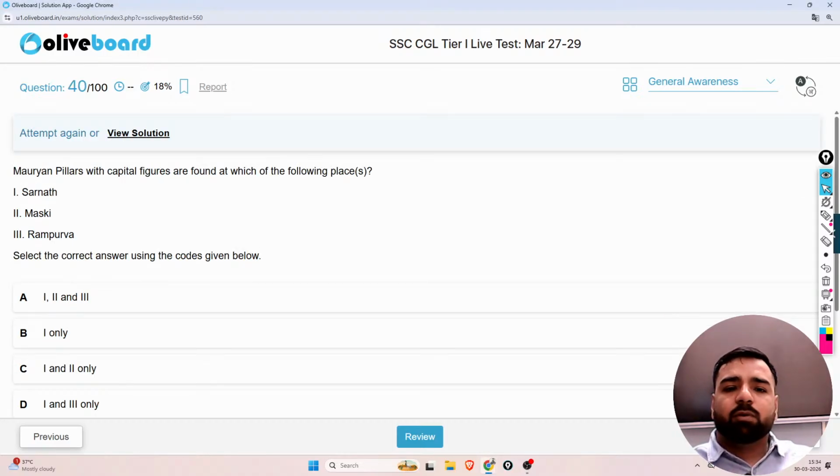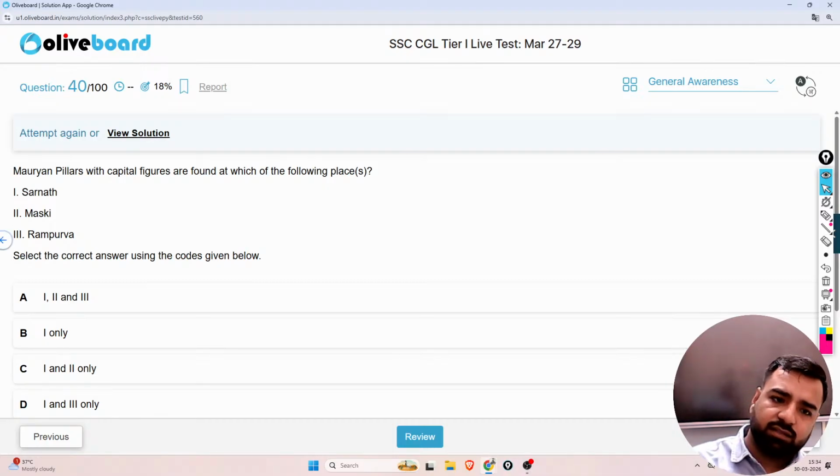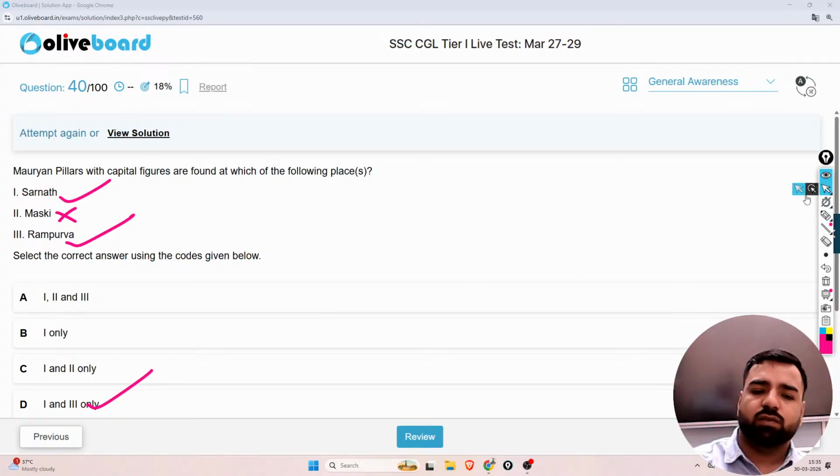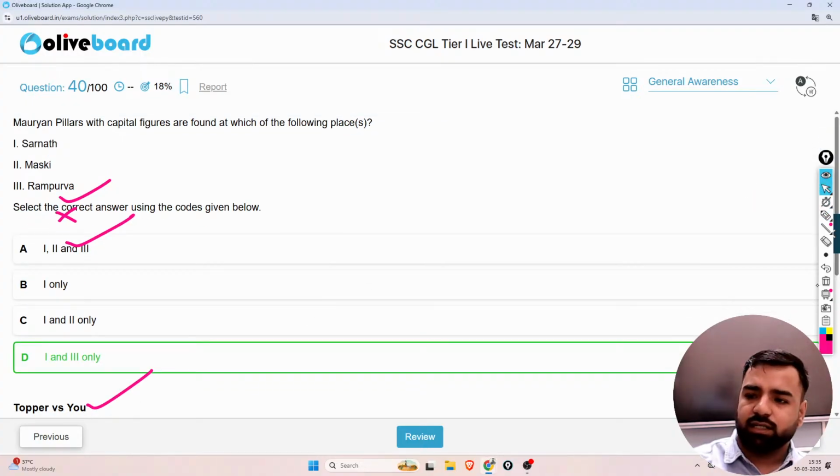Next, Mauryan pillars with capital figures are found at which of the following places? Is it Sarnath? Correct. Is it Maski, guys? No, Maski is not the answer. Is it Rampurva? That's correct. So guys, option number 1 and 3, option number D will be the correct answer. So what is the correct answer? Option number D is the correct answer. That's correct. Okay. Next.